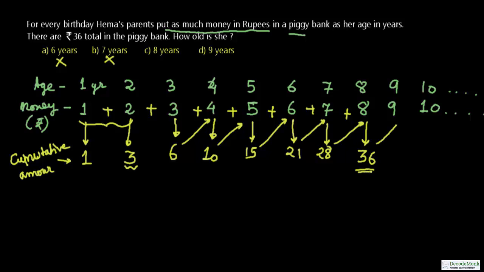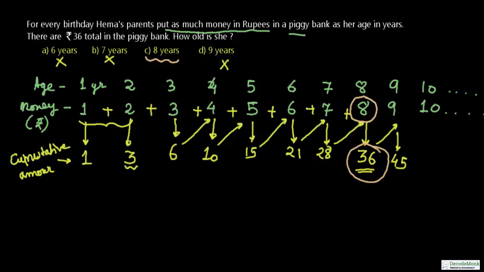Now if you add further, you will get on the 9th birthday it will be 45 rupees. 9 years is not the answer. Anyway, we have arrived at the answer, that is rupees 36, and it is collected in year 8 of Hema. So when she is 8 years old, there is an amount of rupees 36 in the piggy bank. So this is how you can arrive at this particular answer.